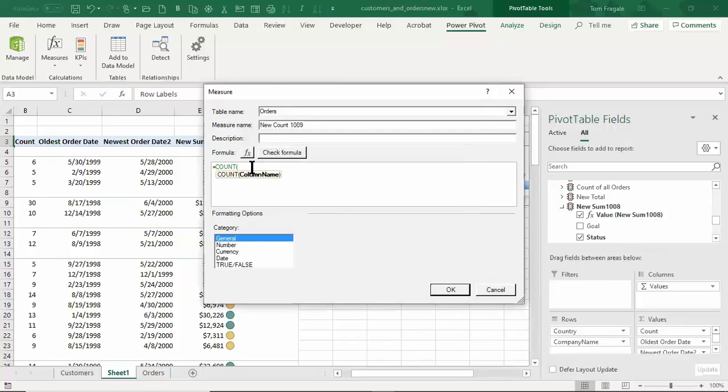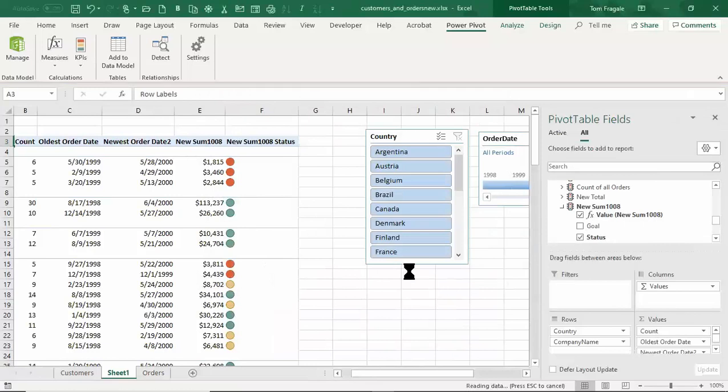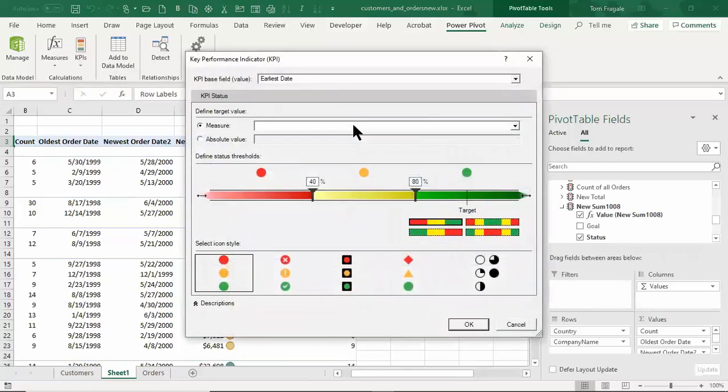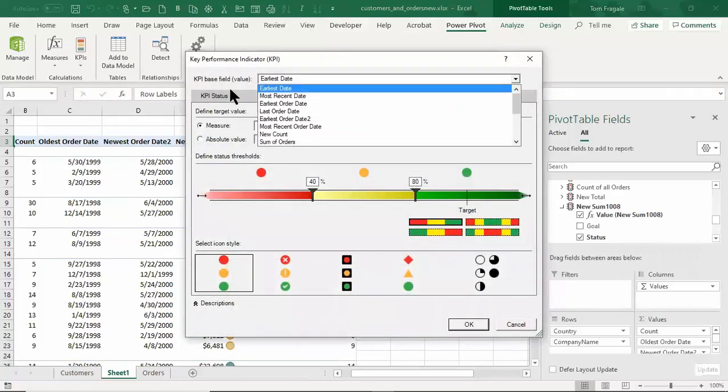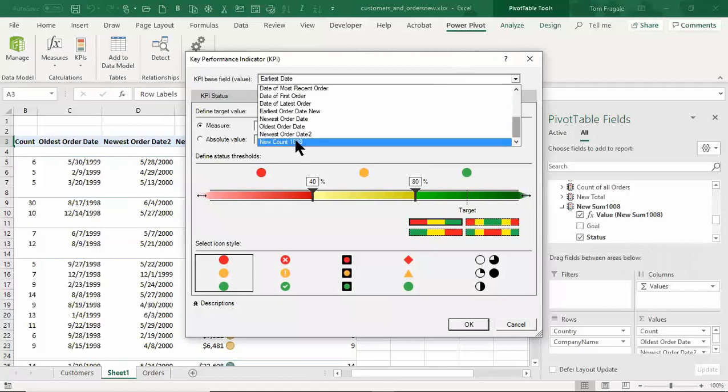I'm going to click inside there and type in O. It doesn't really matter which field I count. And we'll just make that normal number format. So now I have the new count. Let's make a KPI out of that. So watch the KPI again. I'll pick on PowerPivot and then KPI and then new KPI. This time I'll call it, see how it has to come from one of those measures. So we'll use this measure.